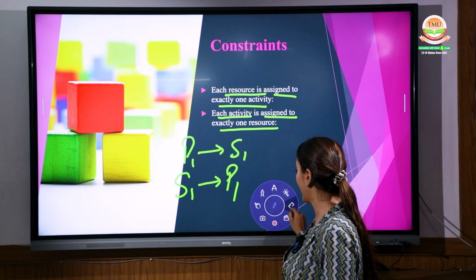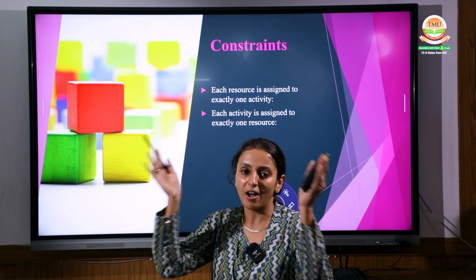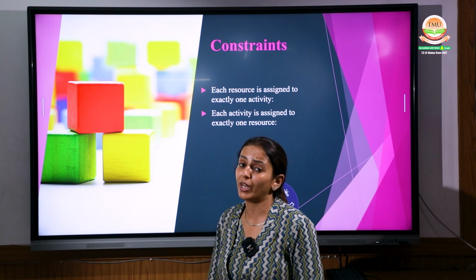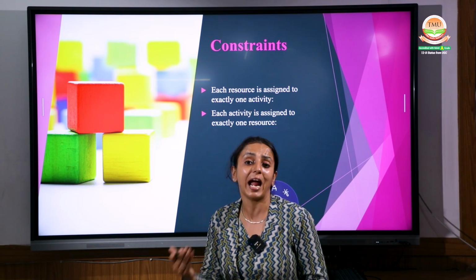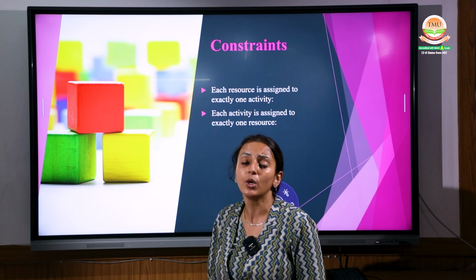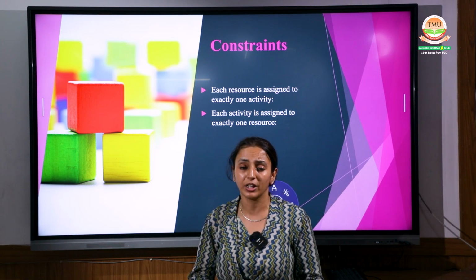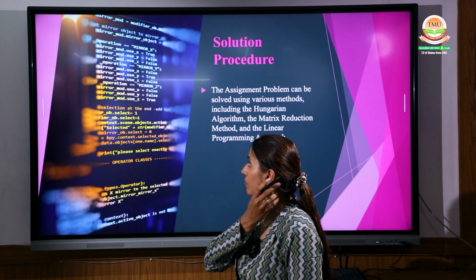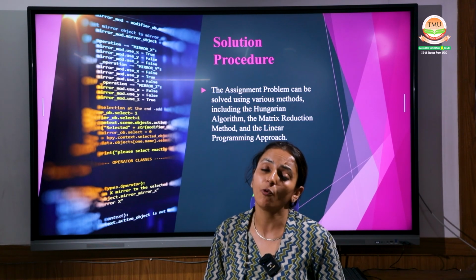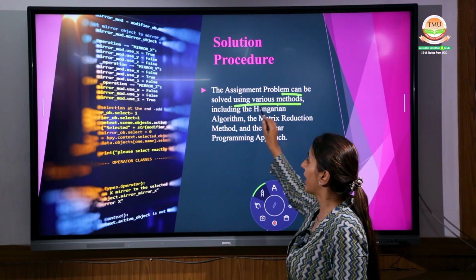Right? This is the constraint, that you are not using your resources in two different ways. You have to stick to it, use that resource in that particular work so that the cost will be minimum, or the time taken for that subject or activity will be minimum. Right? Hope it is clear what the constraints are. Coming up further, with the solution procedure, how we can solve this problem. The problem can be solved using various methods.